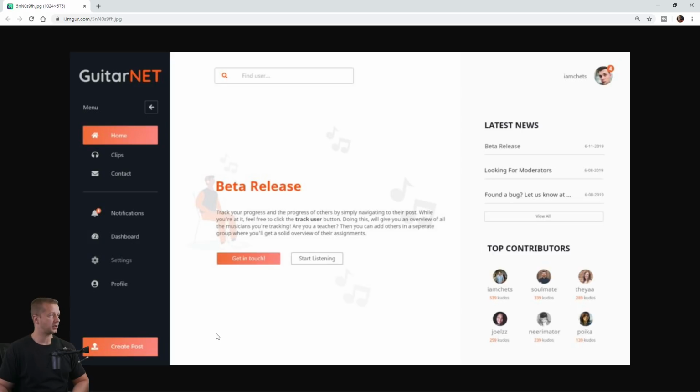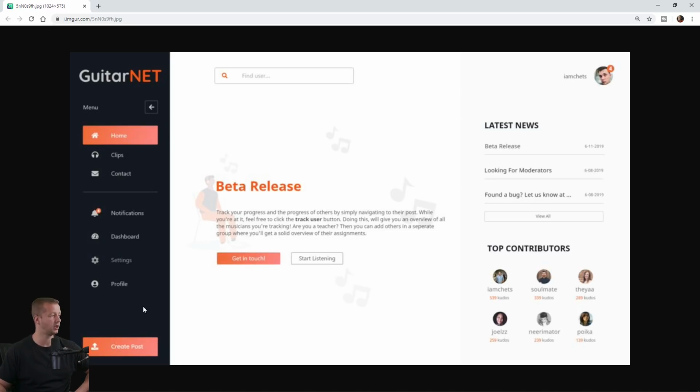But looking at this, the first thing I'm noticing, and it doesn't mean it's the worst thing, is the current page indicator is styled exactly the same as this call to action button down here. And the call to action, the create post, is definitely more important than just indicating which page you're currently on.